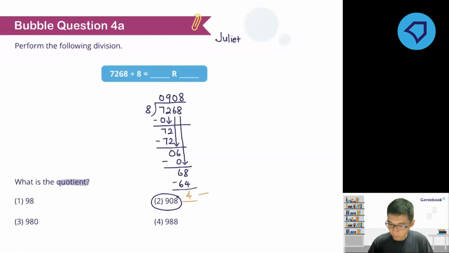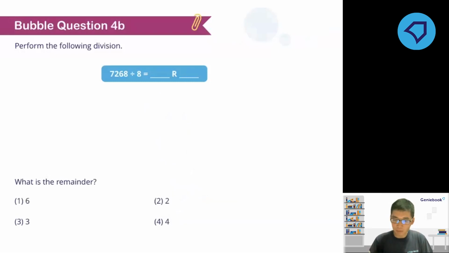So therefore, I'll stop. 4 here is my remainder. So the answer to this bubble question 4A is number 4. 4 is the remainder. So that means to say the answer to this is 908 remainder 4. Please brush up your long division, especially for questions on remainder.